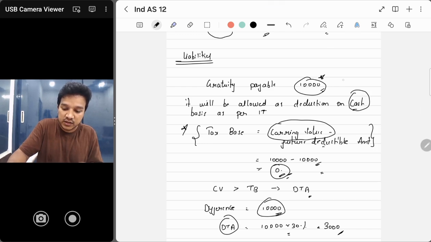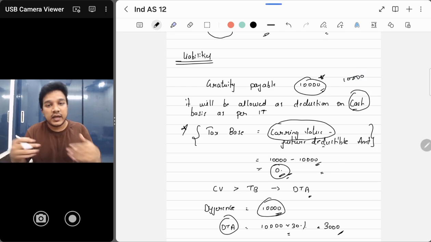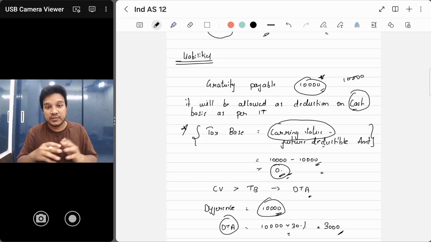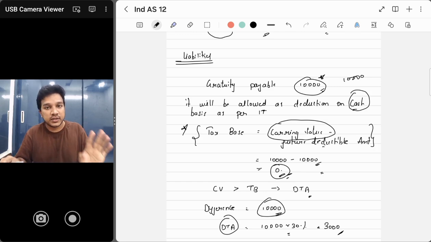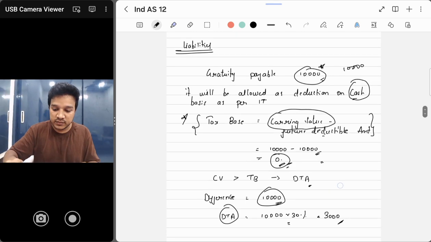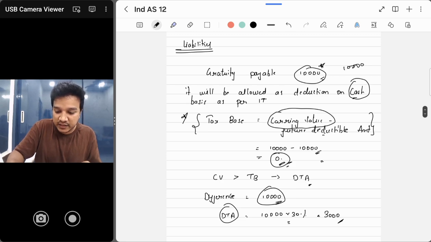Now gratuity is 10,000 in the books. Income tax बोलता है कि whenever you pay gratuity 10,000, I'll give you only 20%, that is 2,000 deduction. Income tax बोल रहा है not full but I'll give you 20% deduction, मतलब 10,000 के ऊपर 20%, that is 2,000. In the future whenever payment is done, I will get 2,000 as deduction. Clear, no? So let's apply that in this formula.